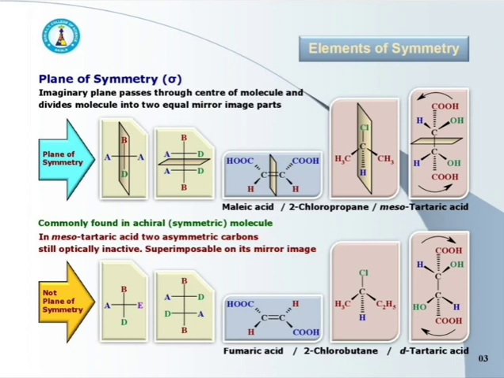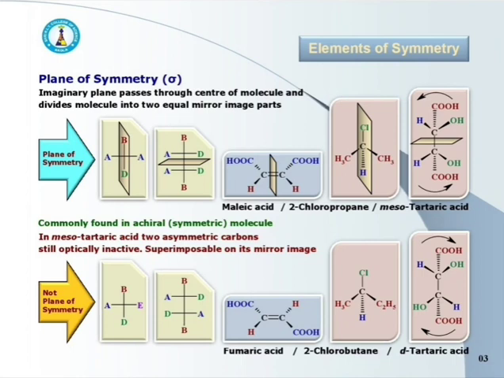Second one, here again there is no vertical or horizontal plane of symmetry. Take the example of fumaric acid. Here it does not have any vertical or horizontal plane of symmetry because it does not get divided into two equal mirror image parts.